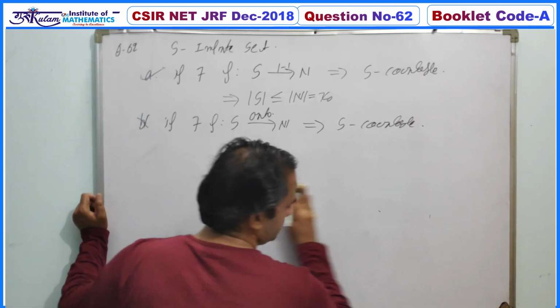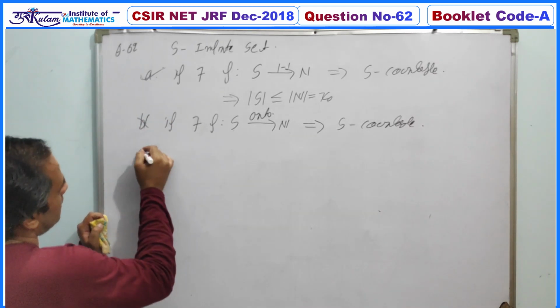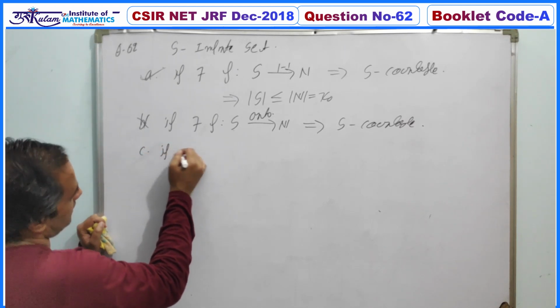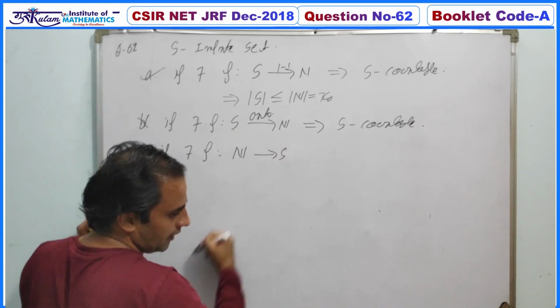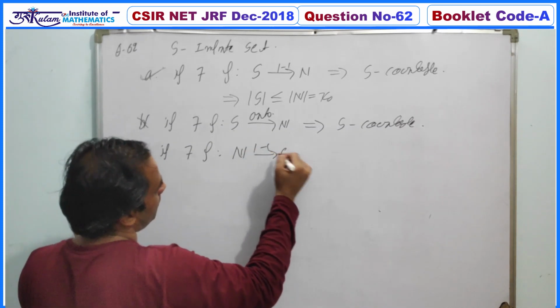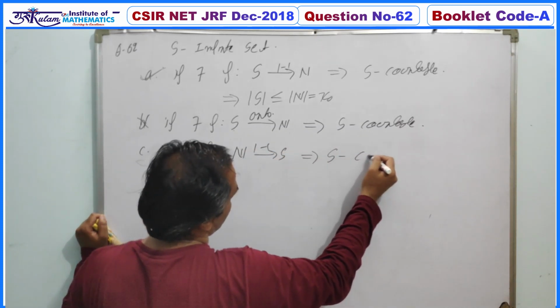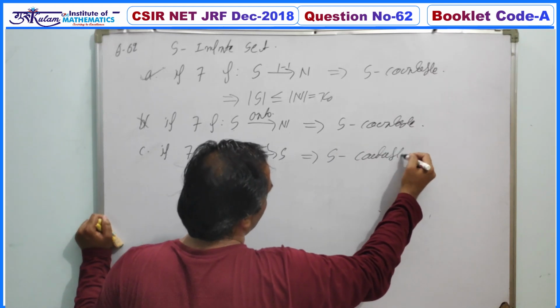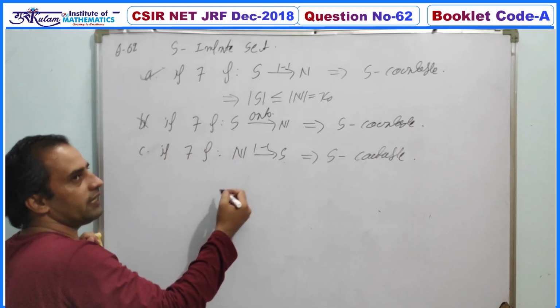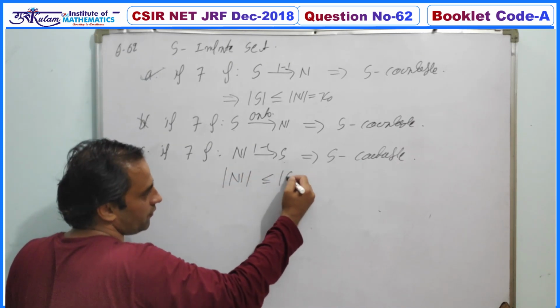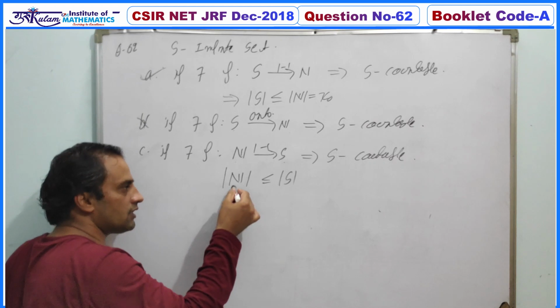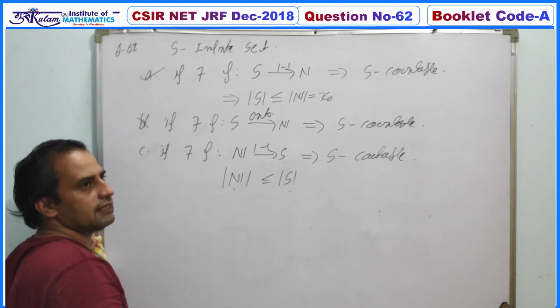Now come to the third option. The third option is: if there exists f from N to S and this function is one-one, this implies S is countable. Again, if there is a one-one function from N to S, then cardinality of N is less than or equal to cardinality of S. So a smaller set being countable does not imply the larger set is countable.